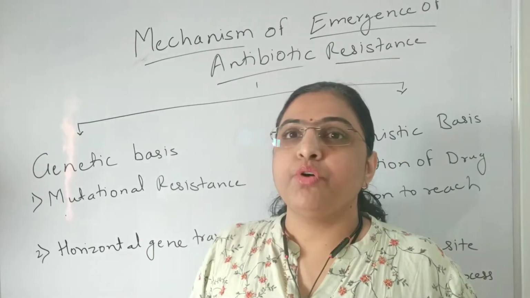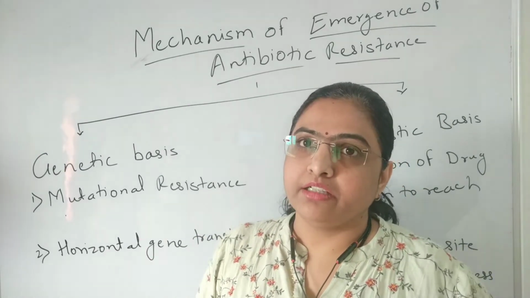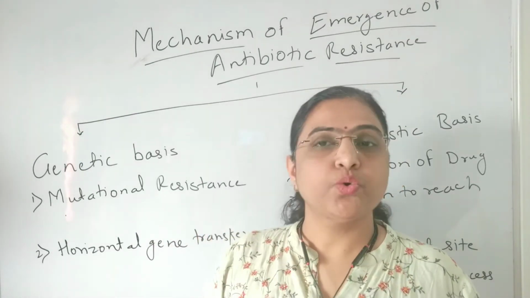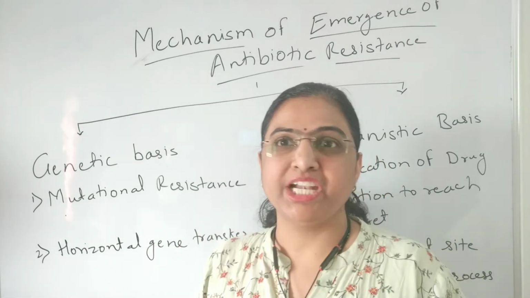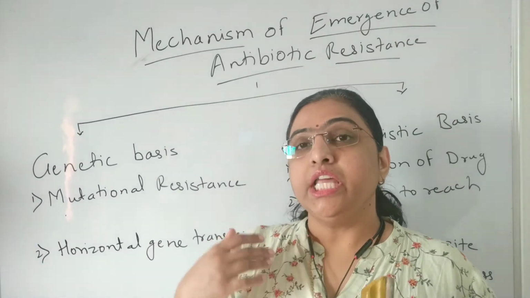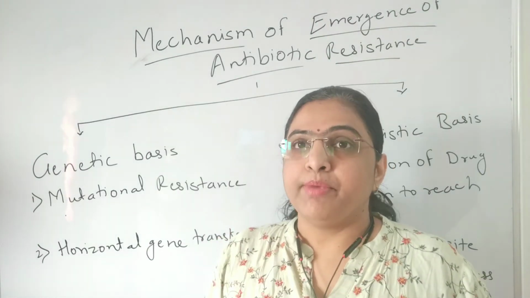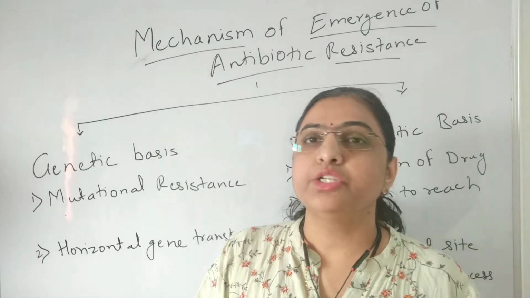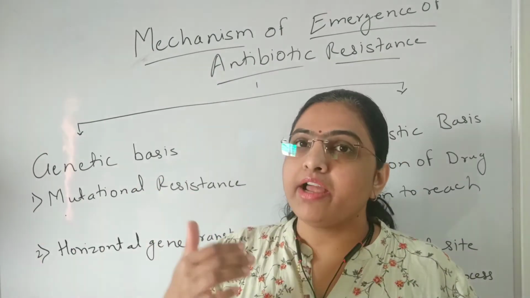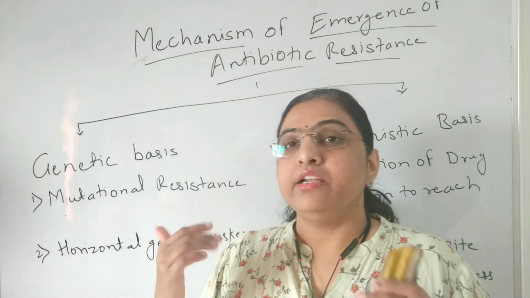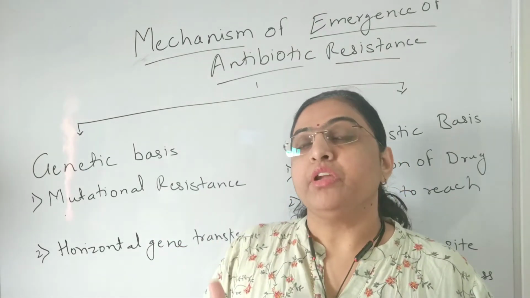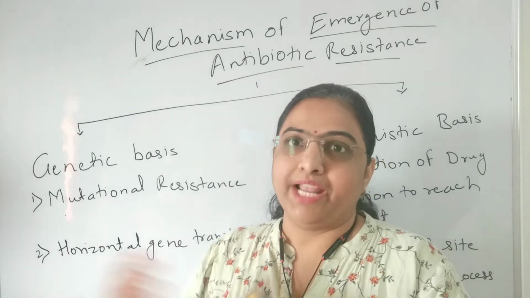In transformation, naked DNA is taken up. In conjugation, a plasmid is donated from the donor to the recipient by direct contact. In transduction, a fragment of DNA is transferred from one bacterial cell to another bacterial cell via phages. And in transposition, transposons are transposed from one place to another place.